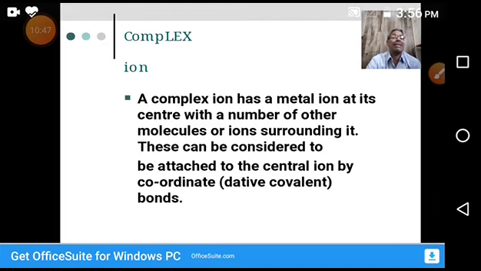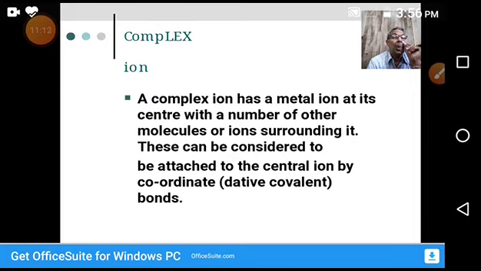A complex ion has a metal ion at its center with a number of other molecules or ions surrounding it. These can be considered to be attached to the central ion by coordinate bonds. I already told you the coordination compound is treated in terms of Lewis acid-base theory.